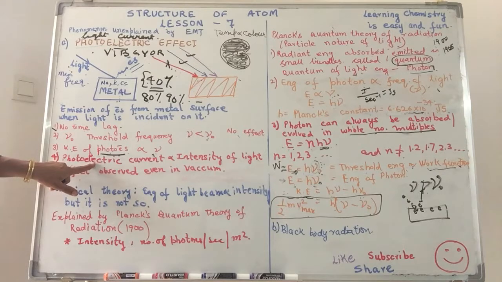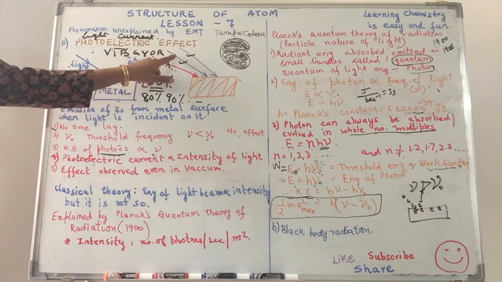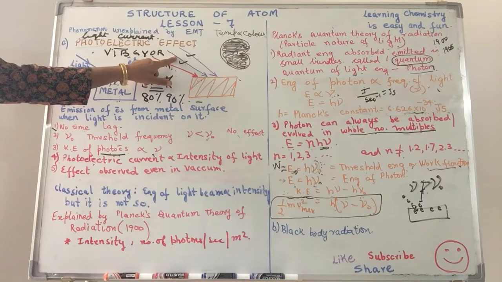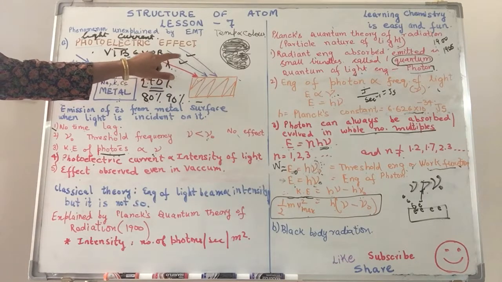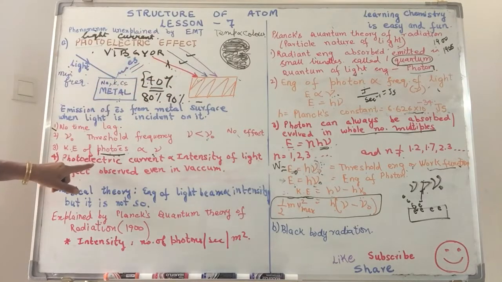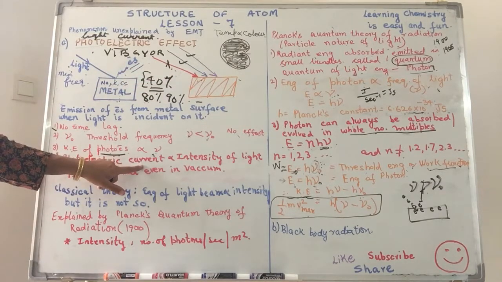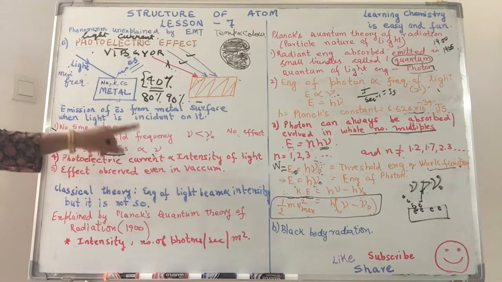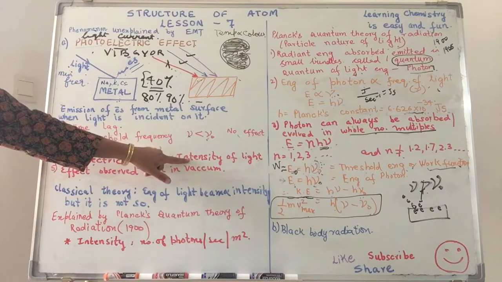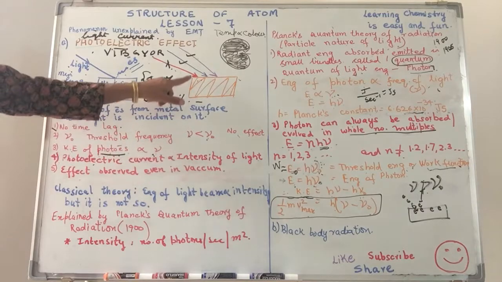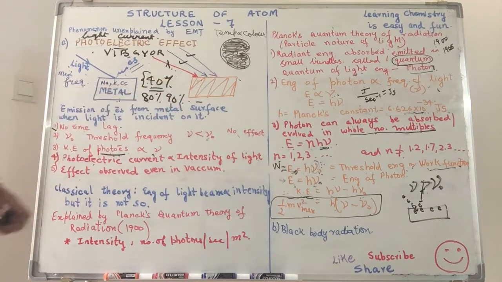Whether the electron will be emitted or not is decided by the frequency, the threshold frequency of the incident light, whereas the current, the number of electrons being emitted, is governed by the intensity of light that is being incident onto the metal surface.